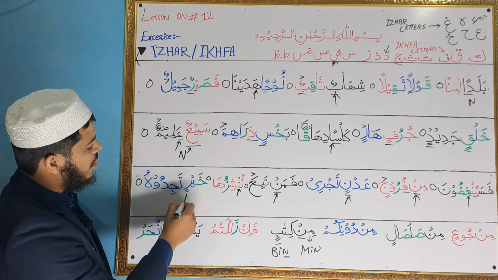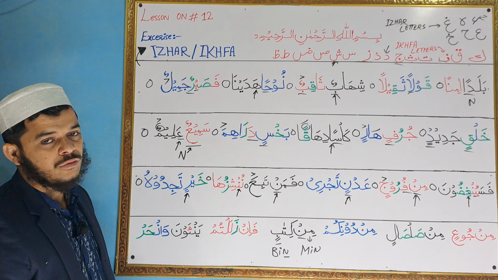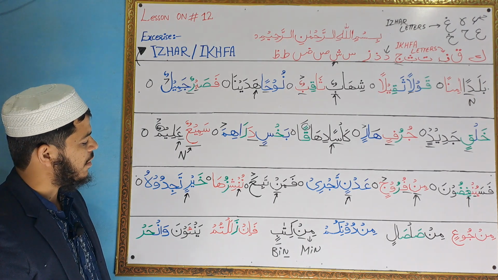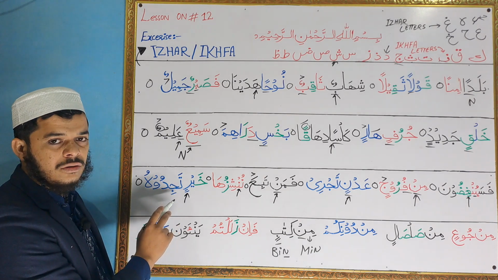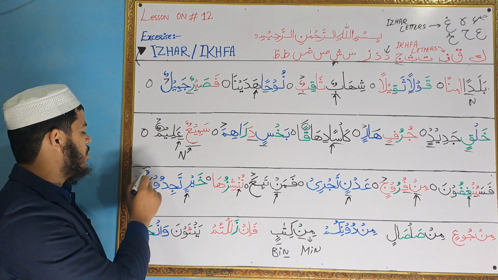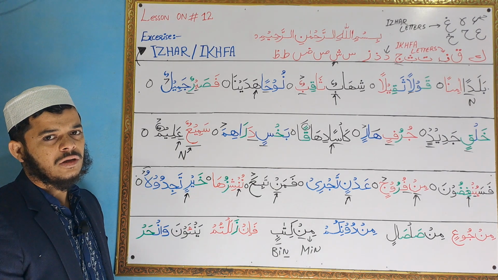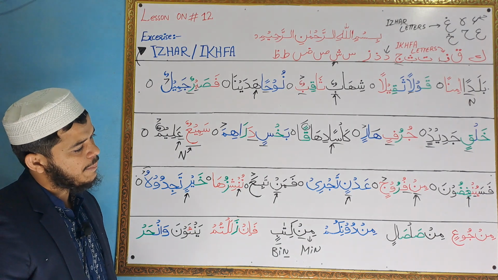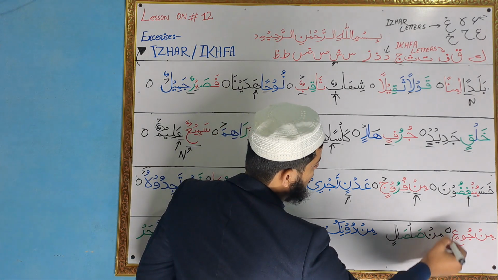So this ra comes with tanween, and after it ta comes. So ta is one of the ikhfa letters. We will do ikhfa sound there. Khairin tajidu. So this ra will be converted into sukoon. Khairin tajidu. Okay. Next, the same thing.